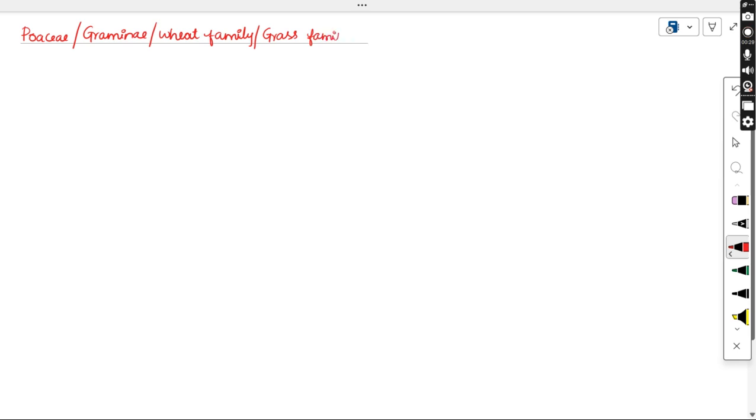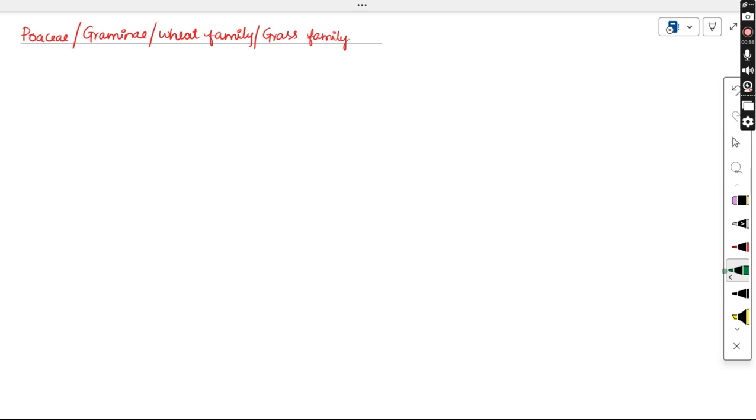So let us see what characteristics the plants under this family have. These are special families where all the structures are modified. Till now we have discussed floral parts where calyx, corolla, androecium, and gynoecium are present. But in this case, all the structures are modified. So let us go through the introduction first, then we will write the floral formula.